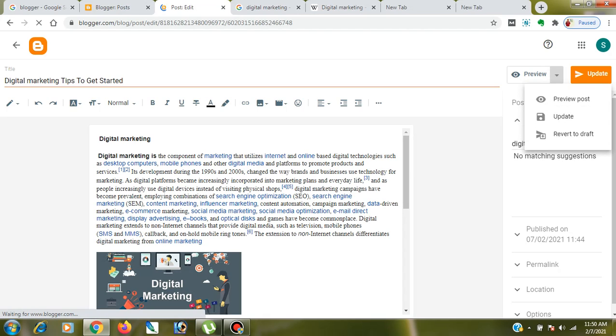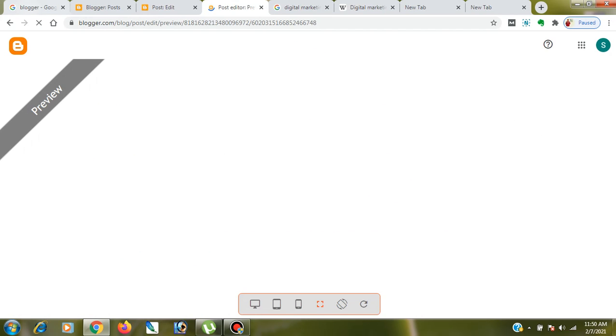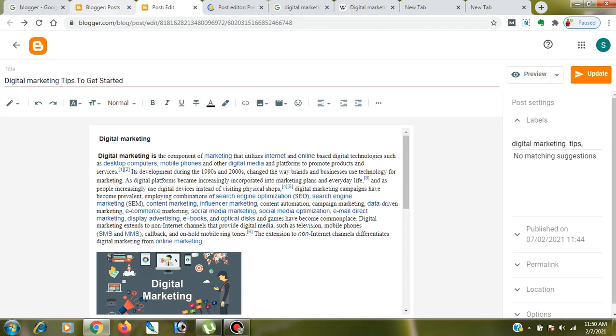Okay, let's visit this post, preview post. Now it's previewing the post, it's showing edit again. Okay, not an issue, guys.